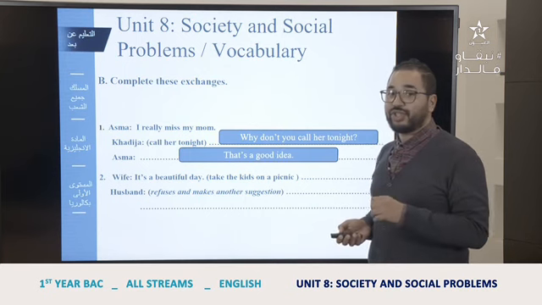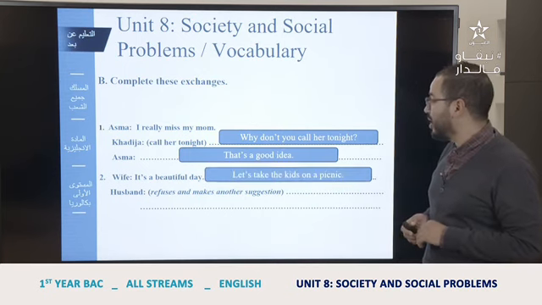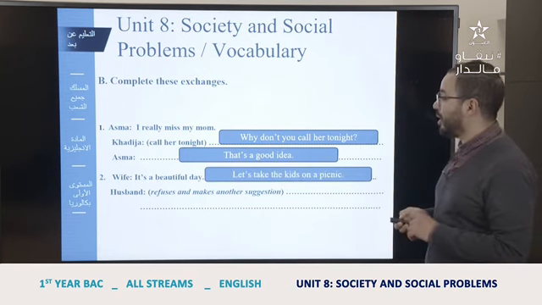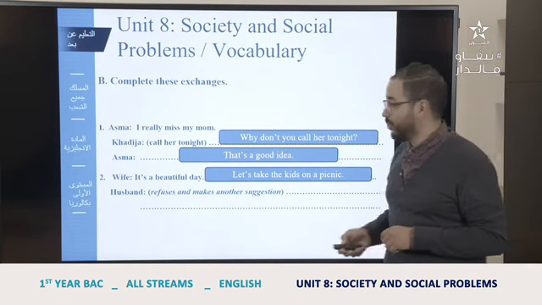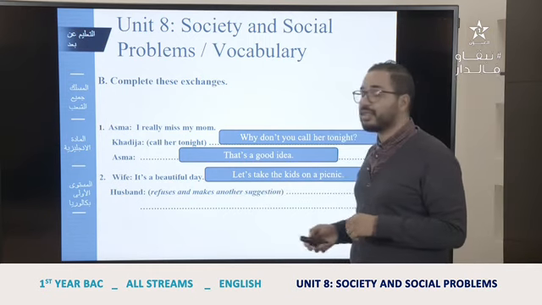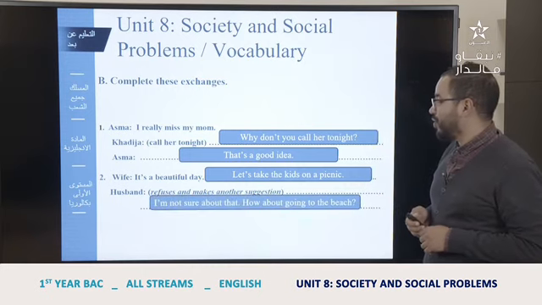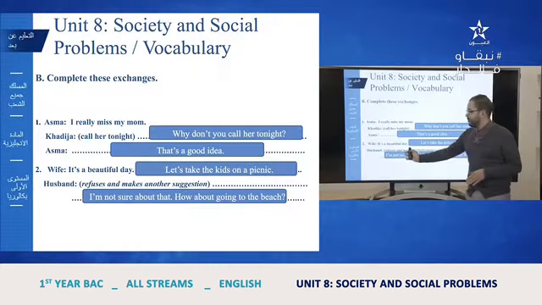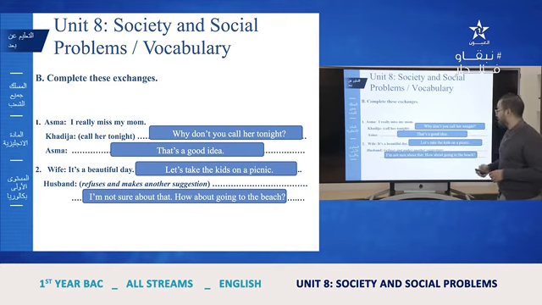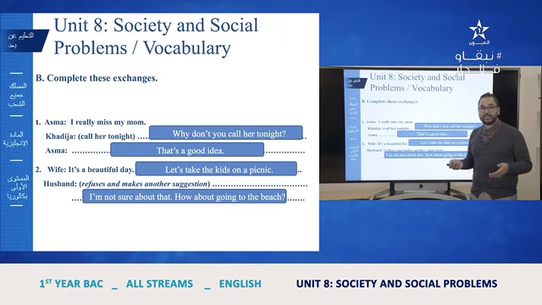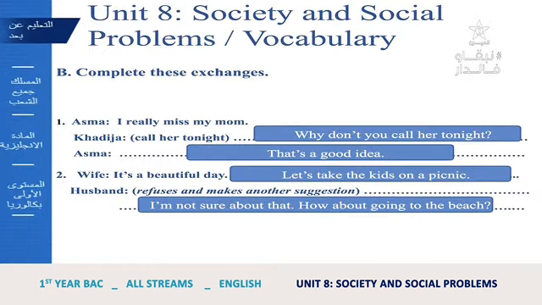So that's her suggestion. We can express it like this, let's take the kids on a picnic. But the husband would refuse and make another suggestion. So he can say, I'm not sure about that, refuse. How about going to the beach? Okay, so to make another suggestion. So the wife can accept and say, yes, that's a good idea, or refuse and say, I'm not sure, or I don't think so.